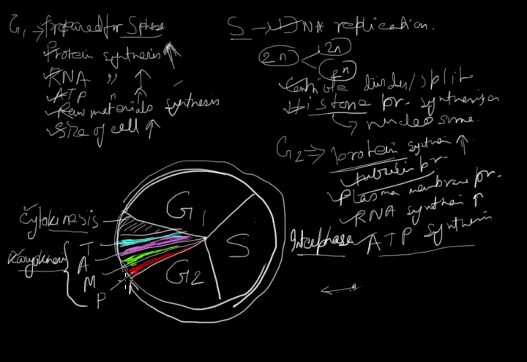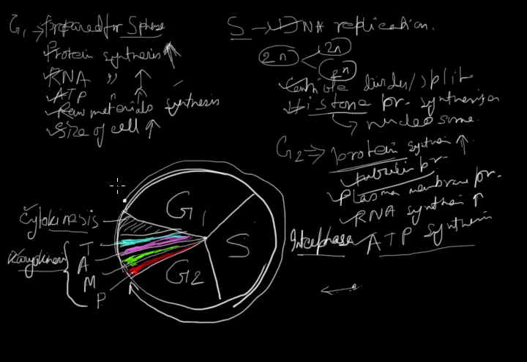Then we come to the M phase or mitotic phase or divisional phase. In the divisional phase, there are 4 stages, as I have already mentioned: prophase, metaphase, anaphase, and telophase, which is the division of karyokinesis, where the nucleus divides into 2. Then cytoplasmic division takes place, and finally 2 daughter cells are produced.